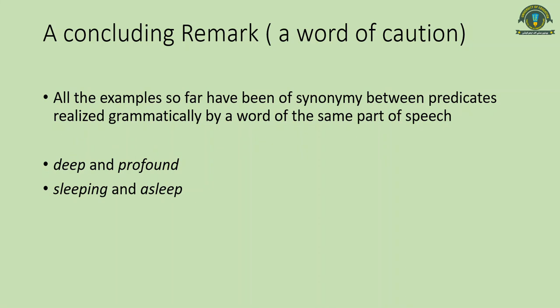It is also said that lexical relations are paradigmatic relations. Paradigmatic relations belong to the same part of speech category, not to different ones. So now we will move on.